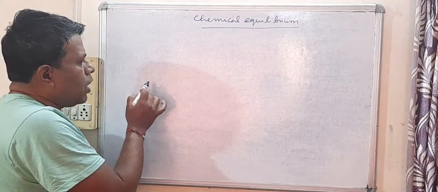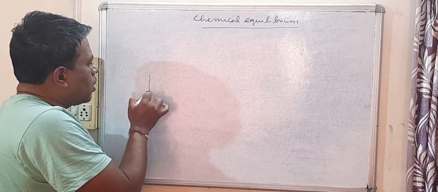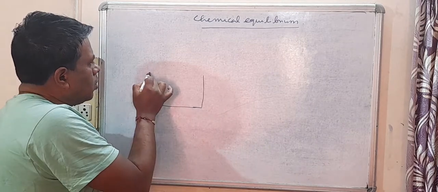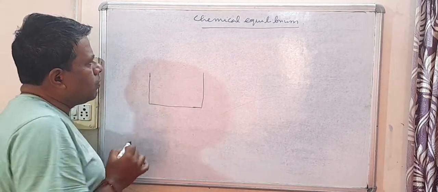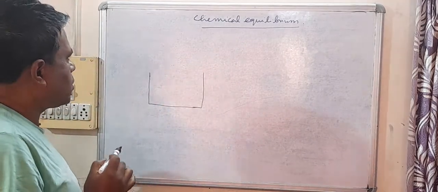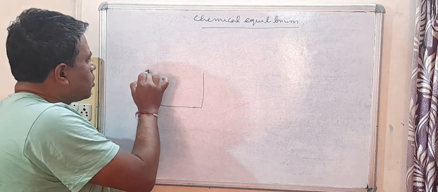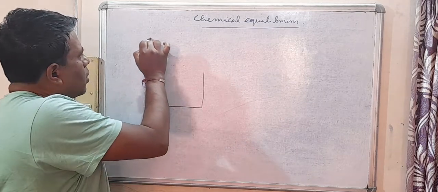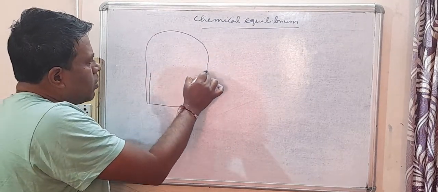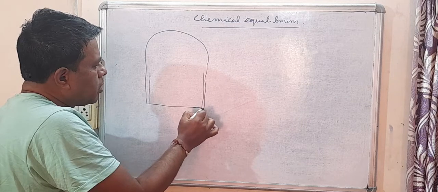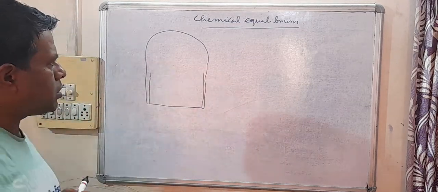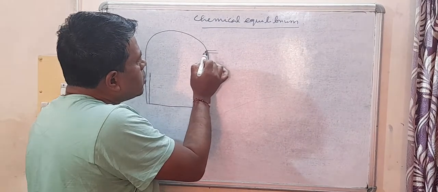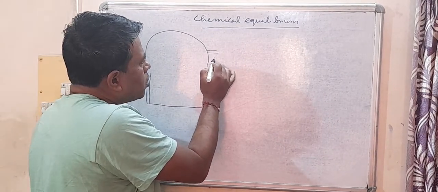Suppose we have a container, covered by a sort of bell jar, and say it is airtight.